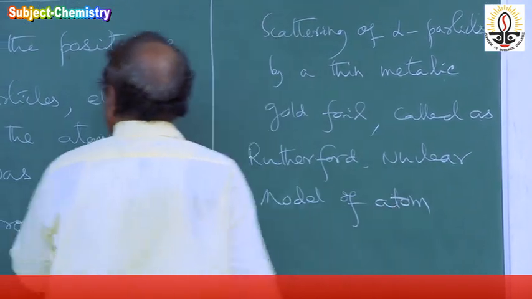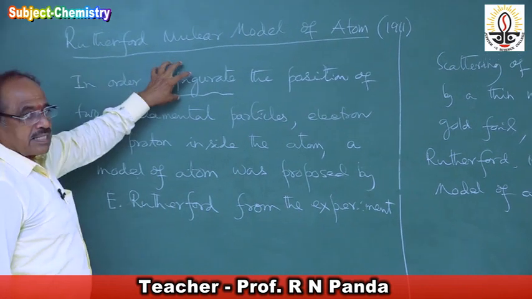So I am saying here, in order to configure means to establish the position.